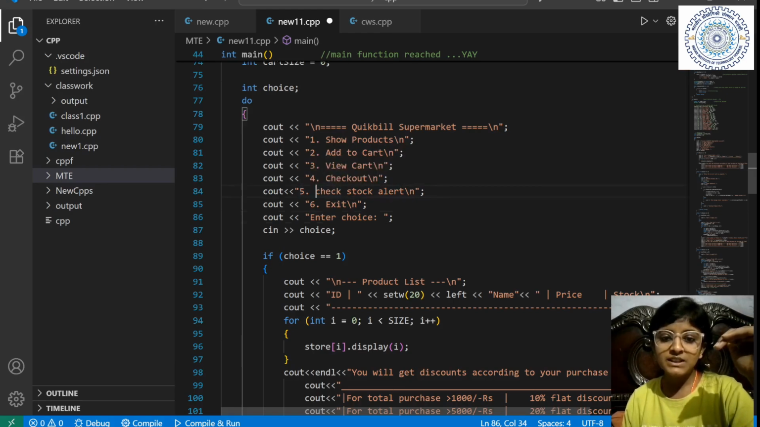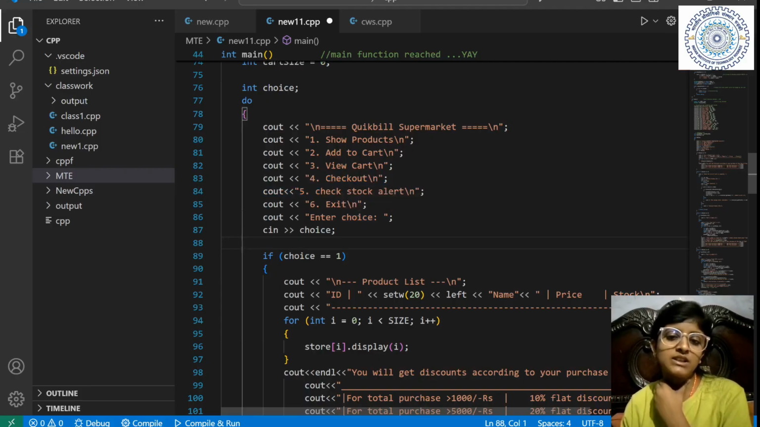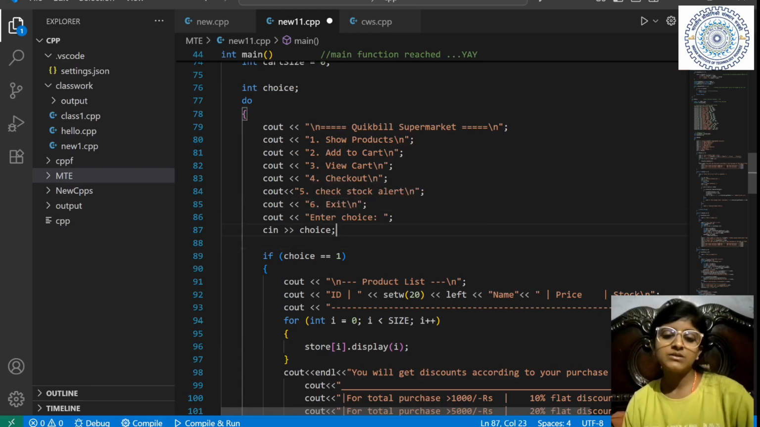And this is basically for the shopkeeper. If you want to see the stock alerts, I have added it. Basically, I have made it so that if any quantity is less than 15 in my shop, it alerts me. So if I want to see which quantities are less than 15, I can see from here. And if I want to exit, I can choose number 6. I've shown you the loop will work when the choice is not 6. So it will show "Enter your choice" and take the input choice. Okay.